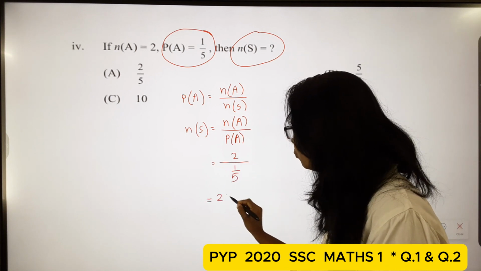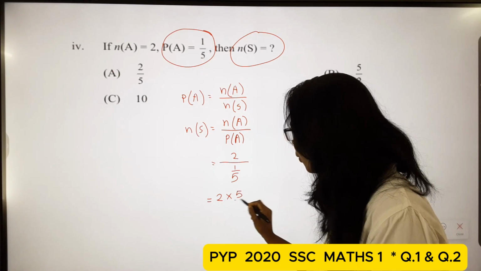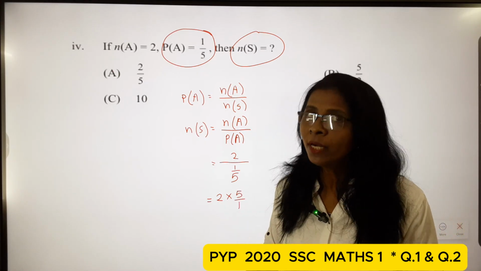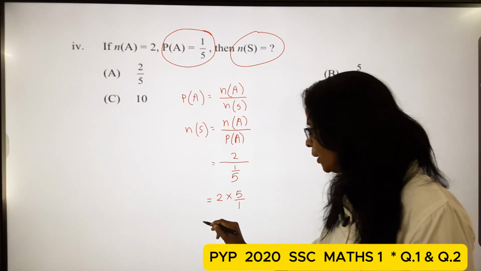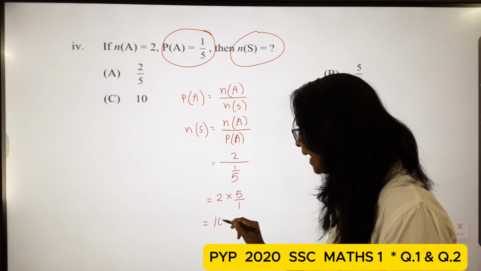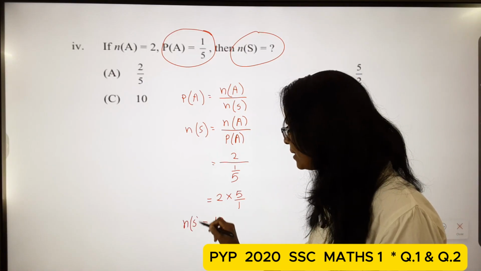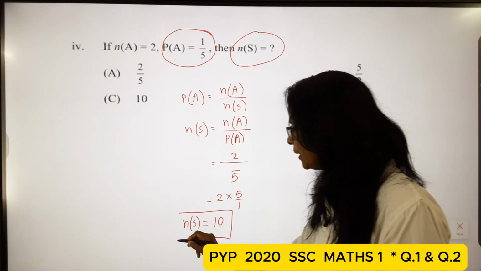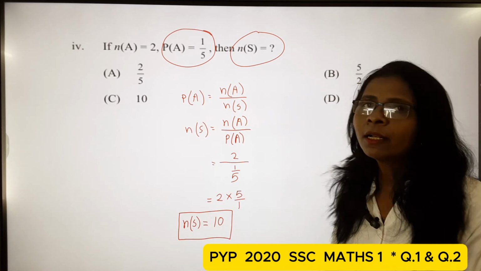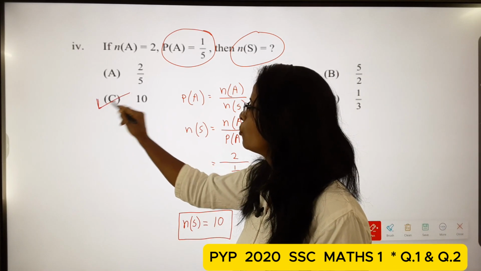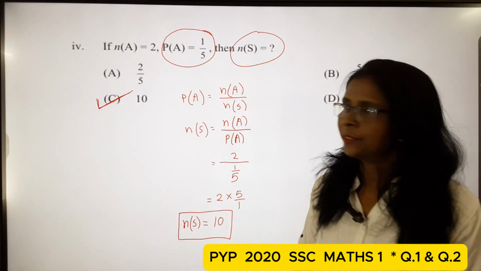Simplify this: 2 multiplied by 5/1, because 5/1 is the reciprocal of 1/5. So 2 multiplied by 5 gives 10. So n(S) is equal to 10, students. Our correct option is C, 10.